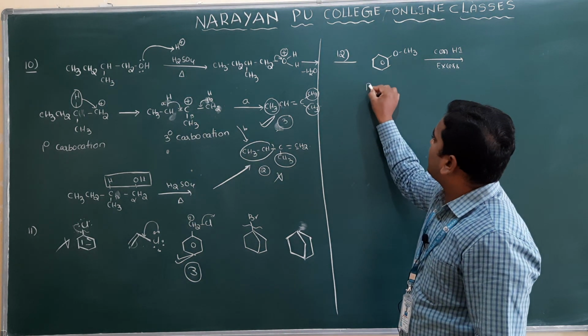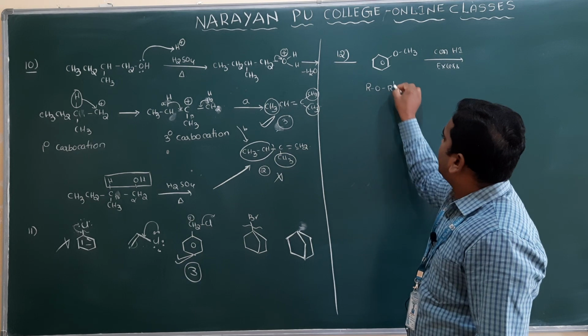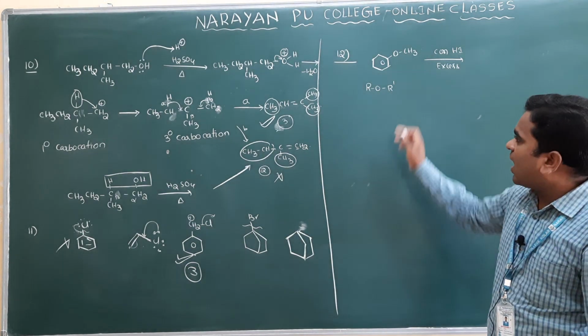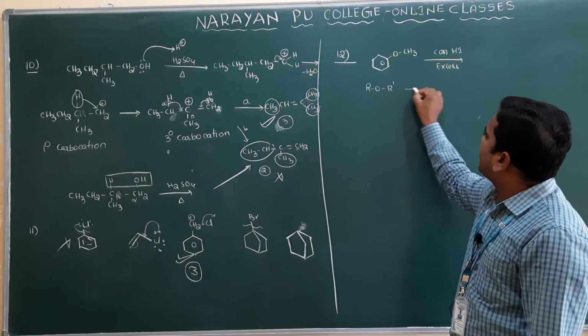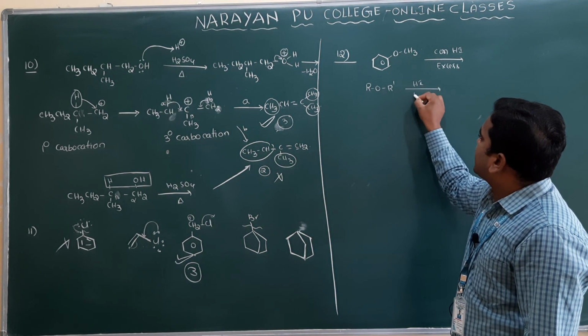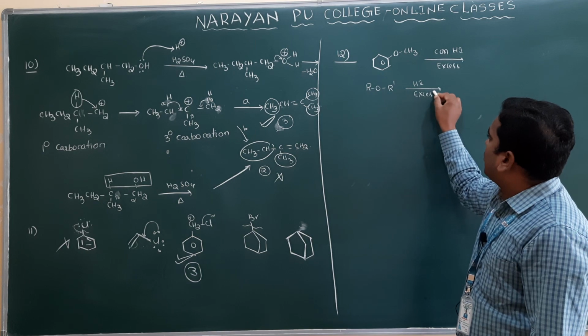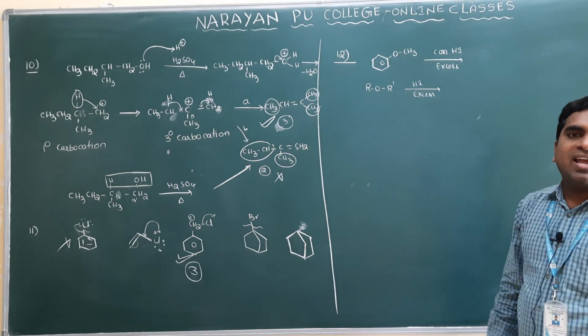We have discussed this in the chapter on alcohols, phenols and ethers. If I take HI in excess amount, then both products will be alkyl halides only.